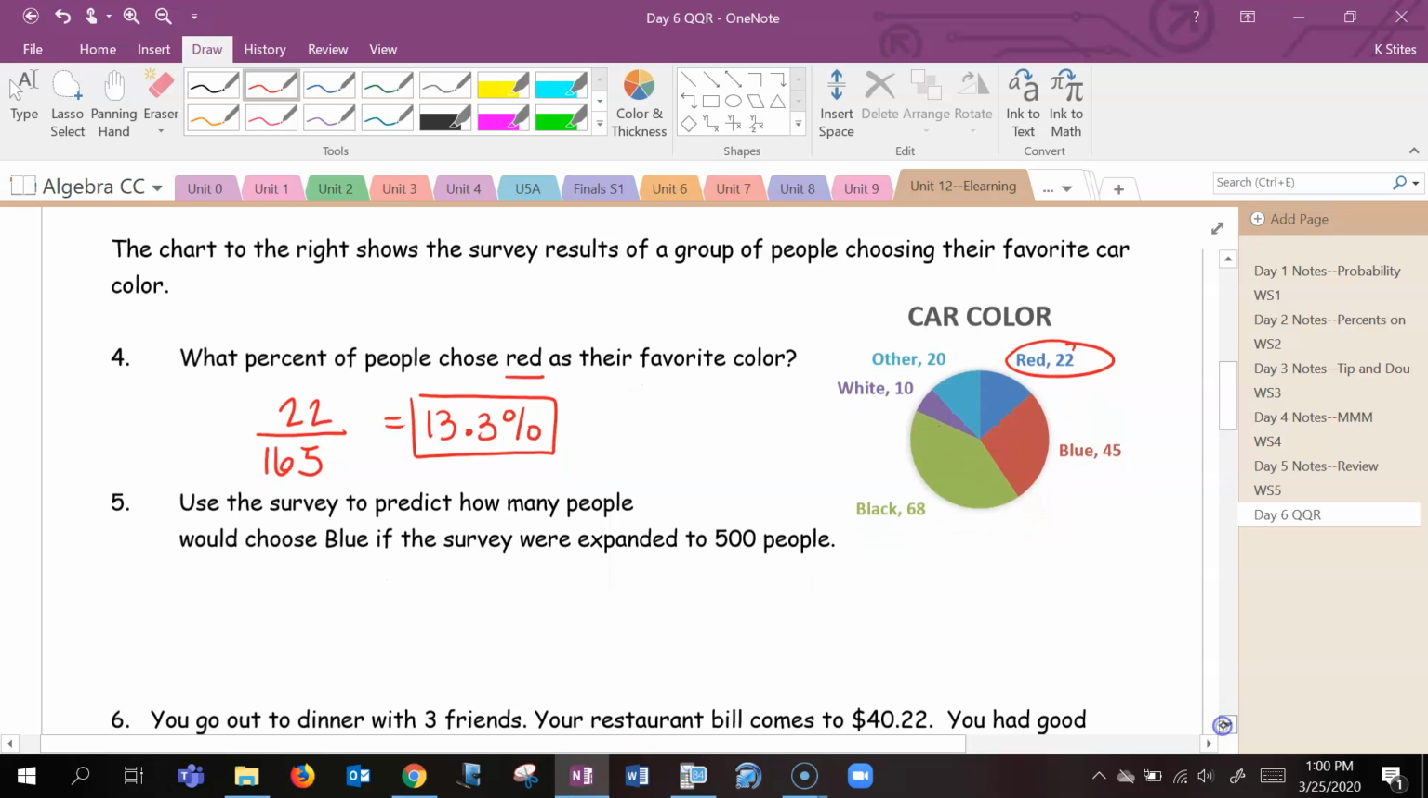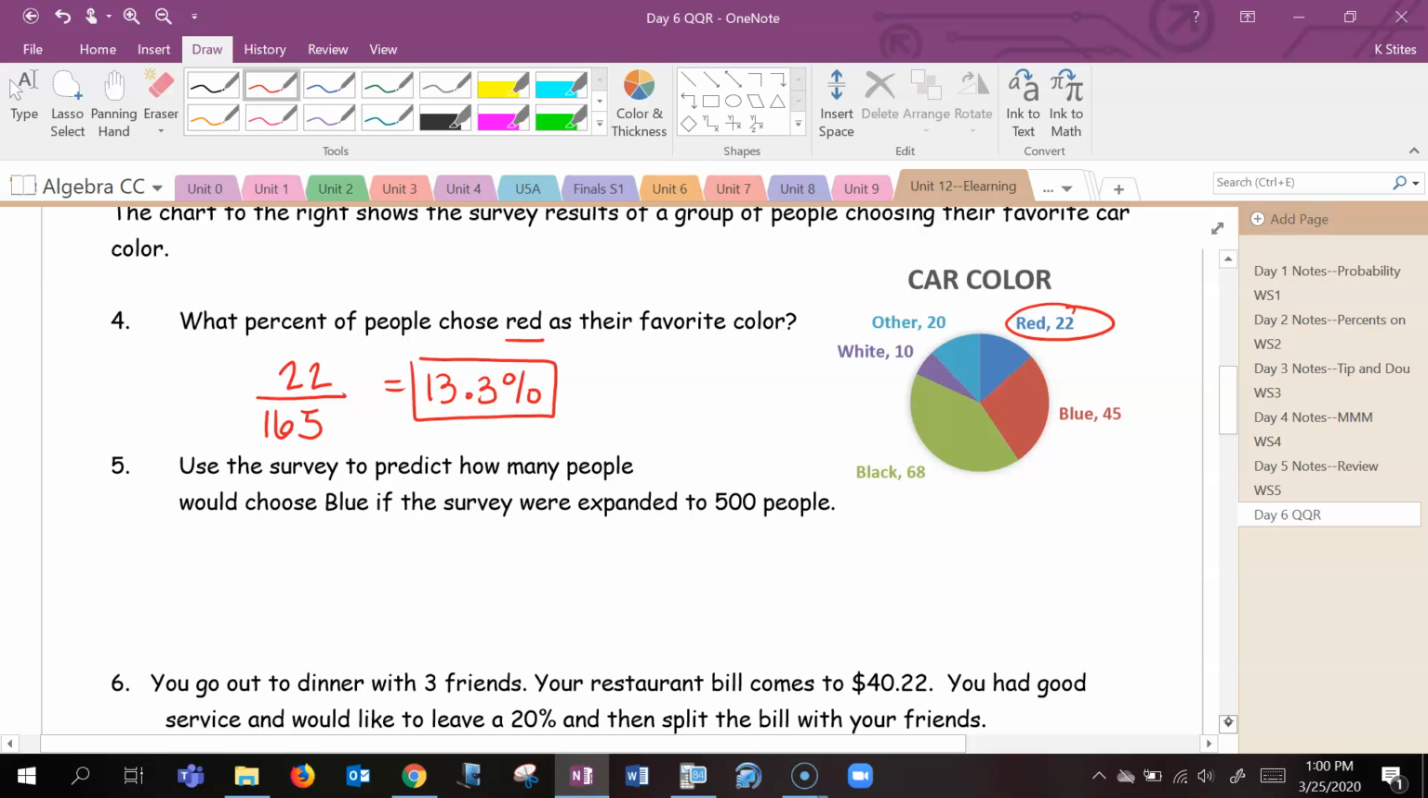Use the survey to predict how many people would choose blue if the survey were expanded to 500 people. So remember, when we're predicting or looking at a new situation, that's when we're going to set up a proportion and then cross multiply. Okay, so start with your original situation. We're looking at blue, which is 45, out of our total, which is 165. And in this new situation, the total is 500 people. So that new total is 500, and we're looking for x, which is on top.